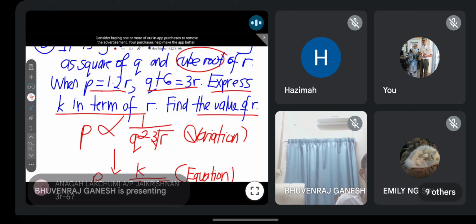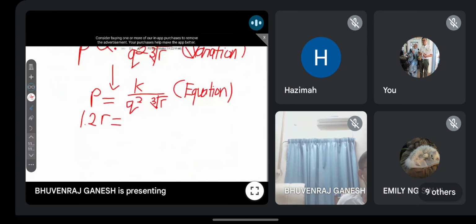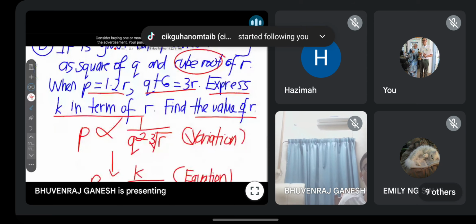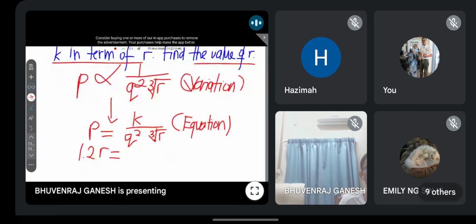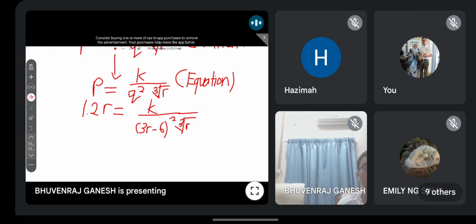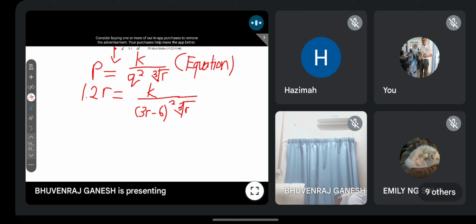Very good. 3R minus 6. Correct. Okay, you must substitute based on the information. Don't simply put value 1. Okay, you must substitute based on your info. So Q is 3R minus 6. Okay, this is a non-typical variation question lah. That's why you see it come like this. Okay. Usually in exam, they'll be straightforward. They will give you the value directly. But this one, I want to teach you how to do if they come out like this.